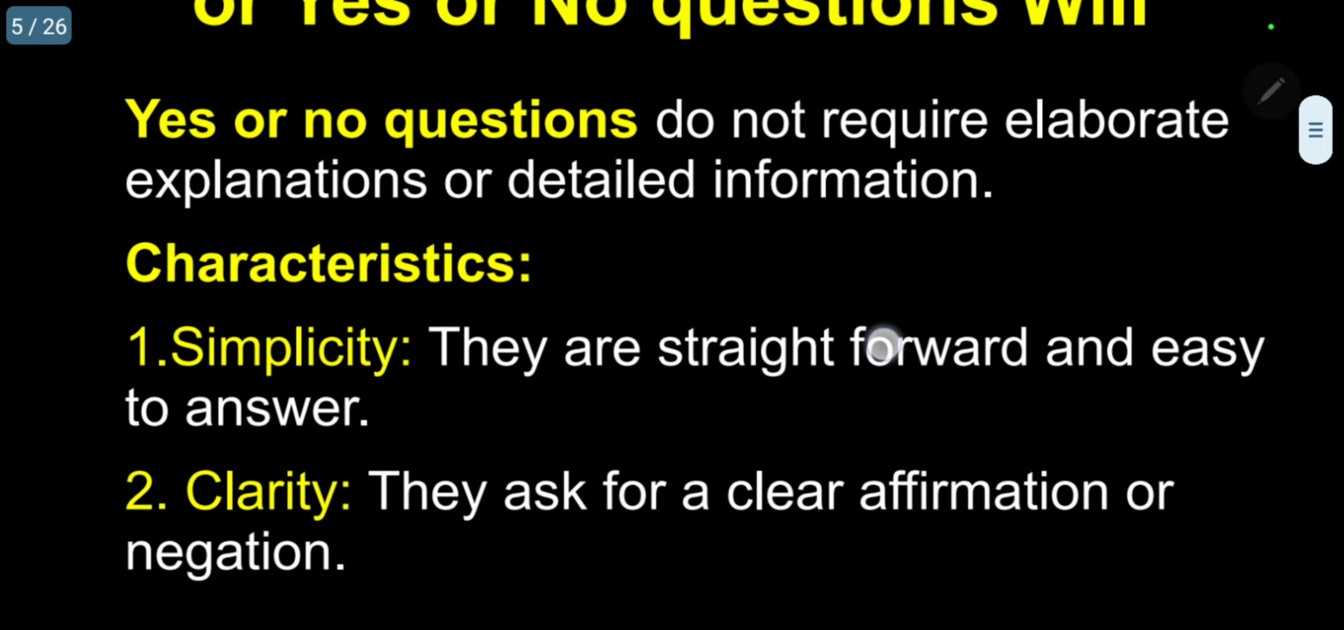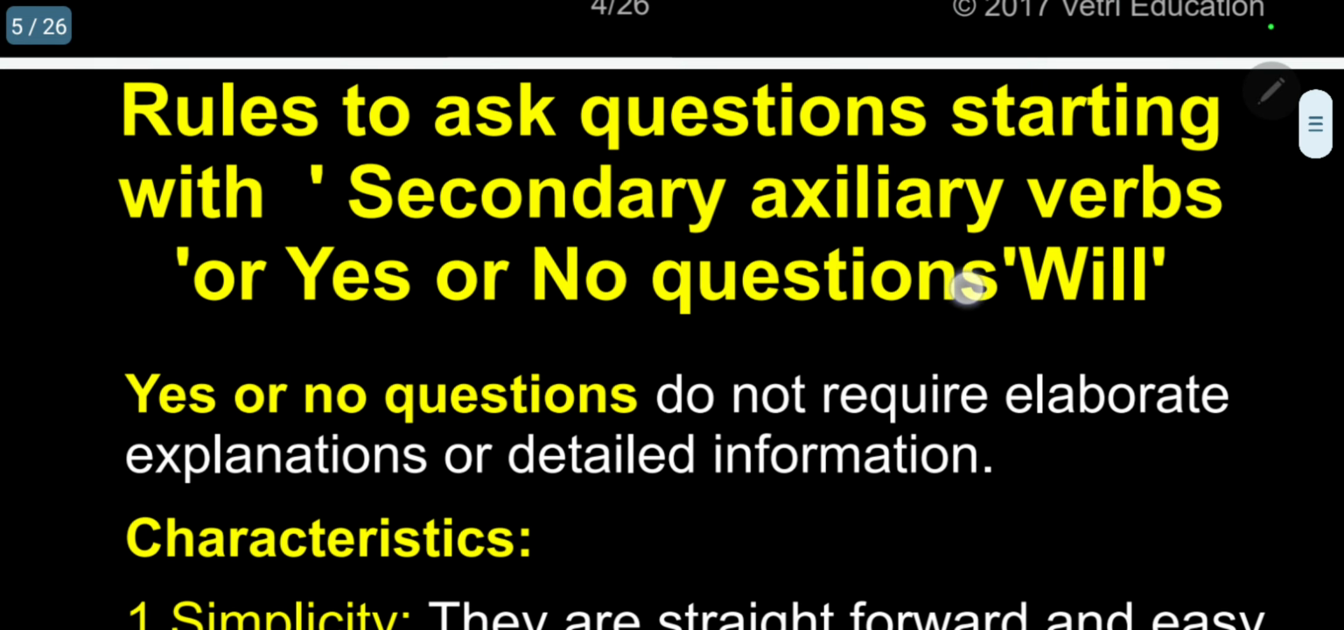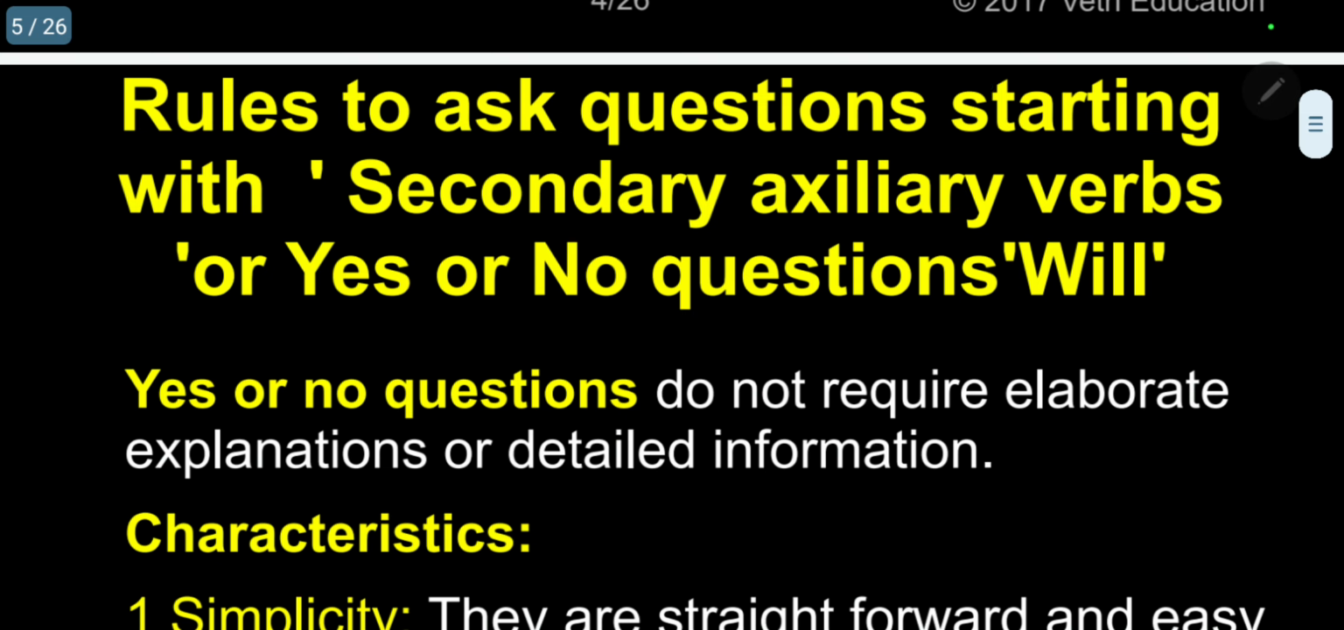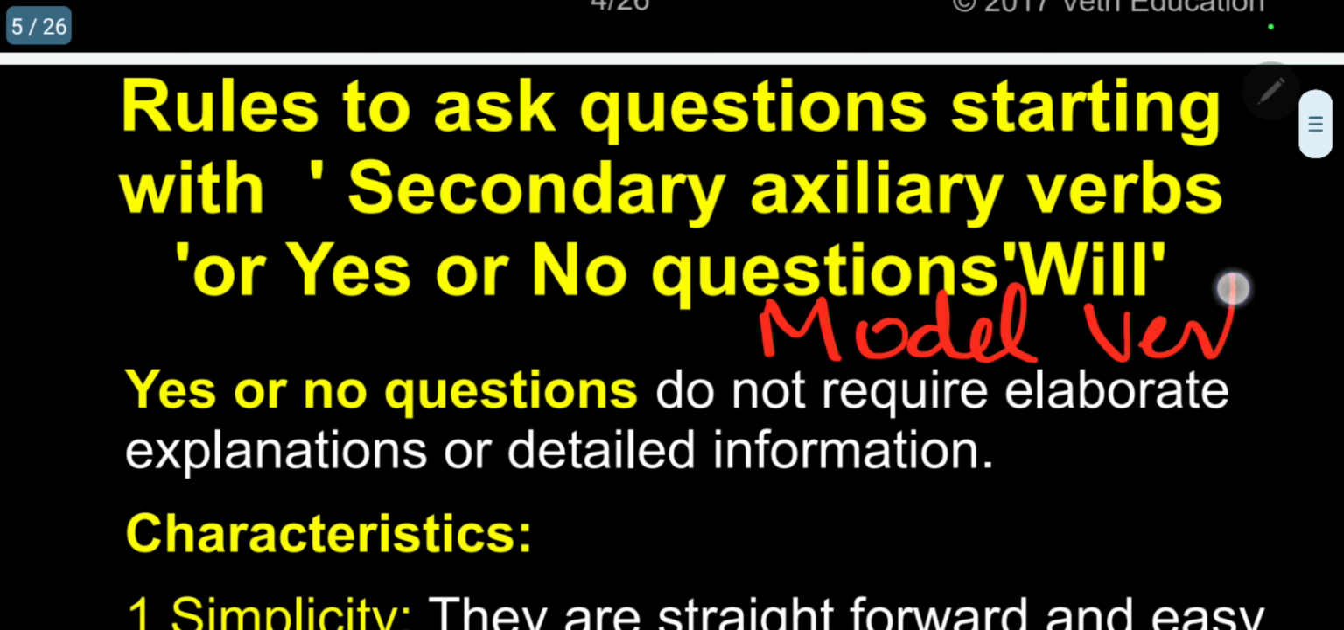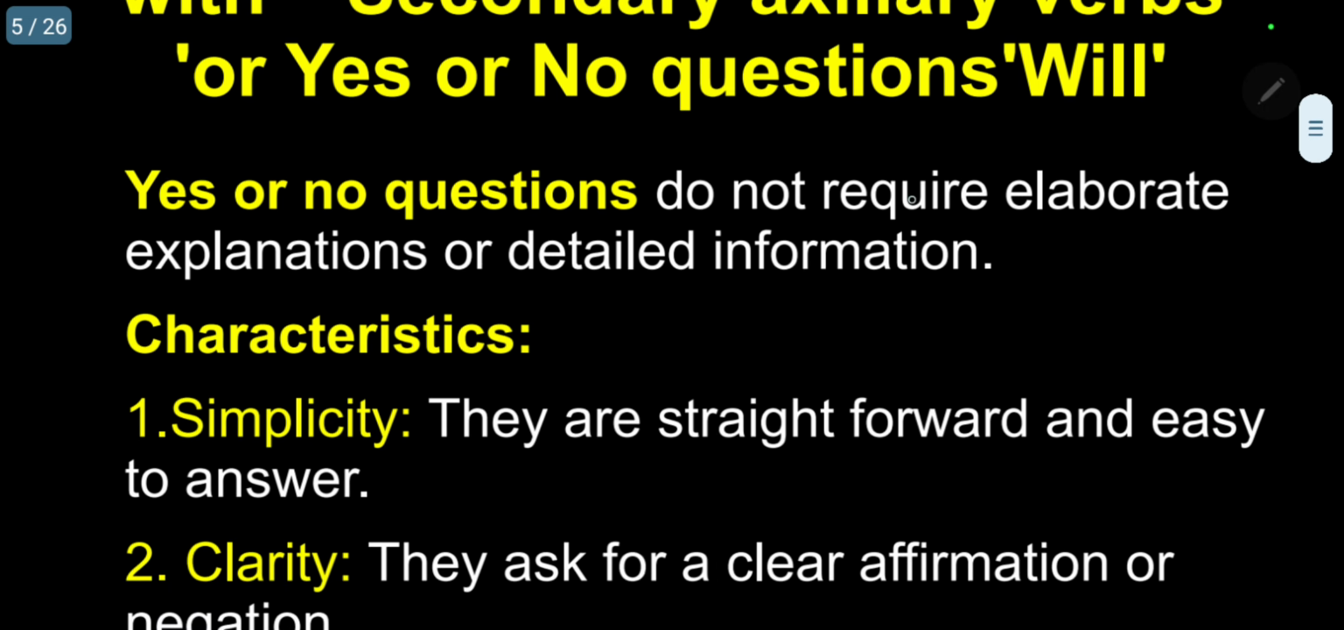Since we have already discussed this with suitable examples, now I will concentrate on rules to ask questions starting with secondary auxiliary verbs or modal verbs. Please follow. Secondary auxiliary verbs are also known as modal verbs, for yes or no questions starting with will. Yes or no questions do not require elaborate explanations or detailed information.